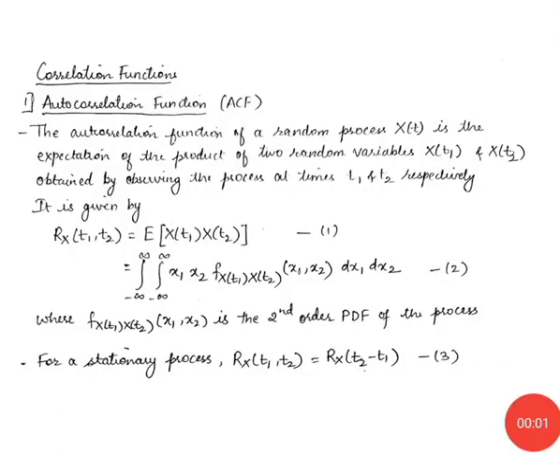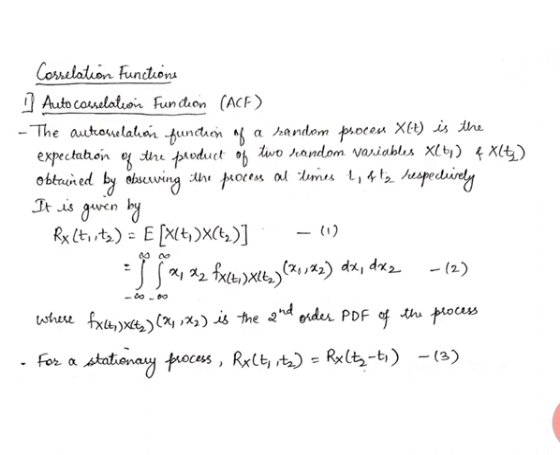Hello students, today we will see what correlation functions are. In layman's terms, correlation means nothing but finding out the similarity between two different signals. There are two types of correlations that we have: one is autocorrelation and the other one is cross correlation.